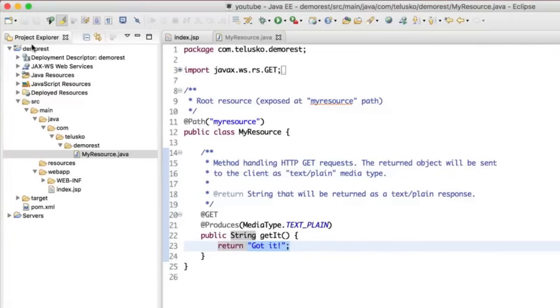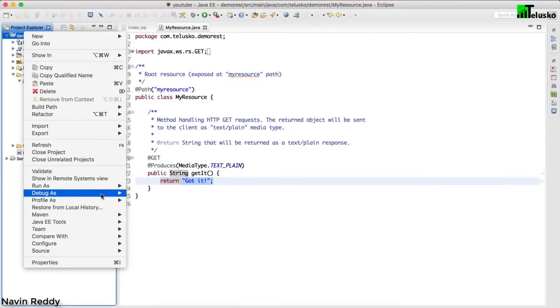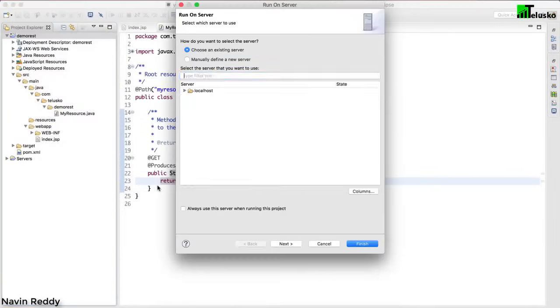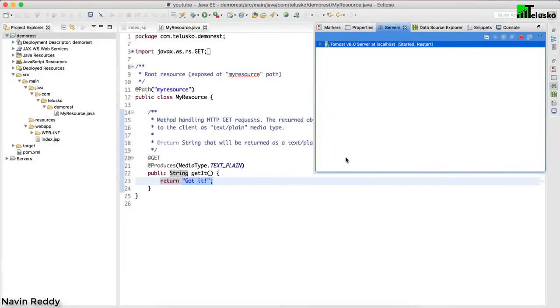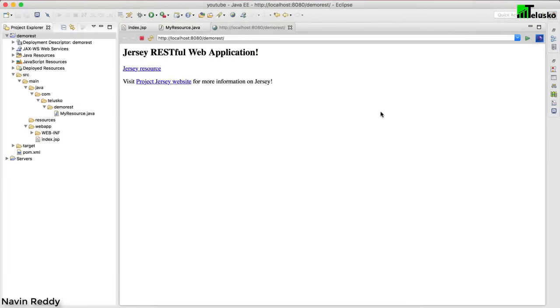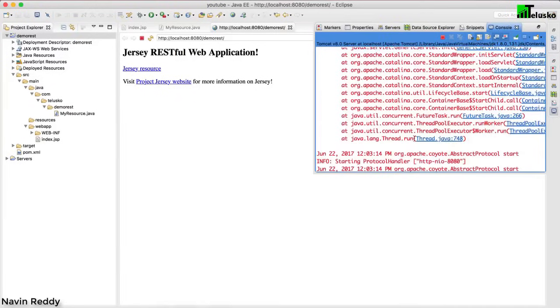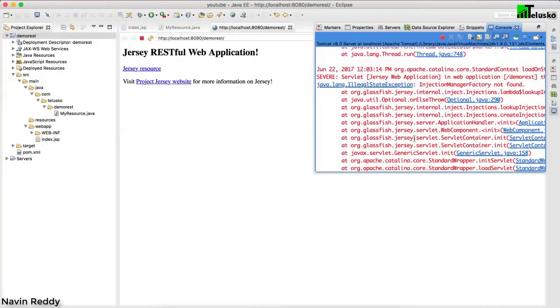Now to run this application, I will right click this and say Run on Server. I already have a Tomcat server in the running state, so if I click on that, it will restart my server, of course. And if you run this, okay. Now you got this page, right? That means everything is working. Now if you open this console, you can see we have an error.